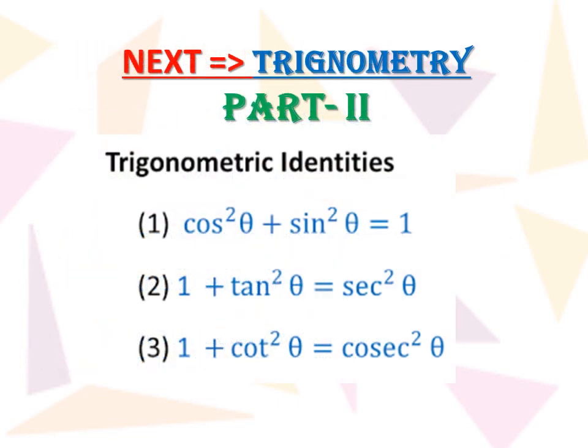In the next video, we will be discussing the trigonometrical identities, like cos square theta plus sin square theta is equal to 1. How can it be? Then 1 plus tan square theta is equal to sec square theta, that we will be studying. Then we will study 1 plus cot square theta is equal to cosec square theta. So that's it for now. Let's see you all in the next video.